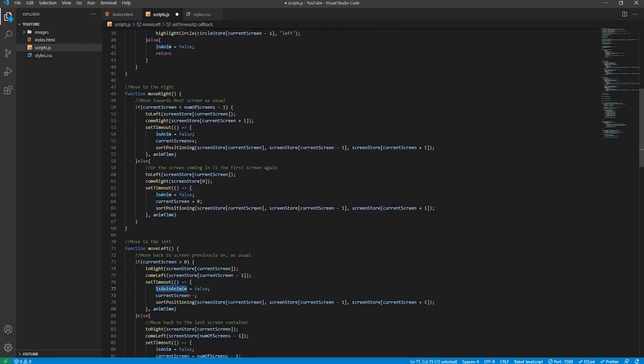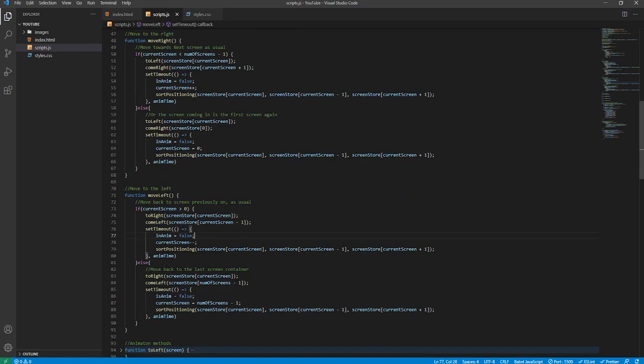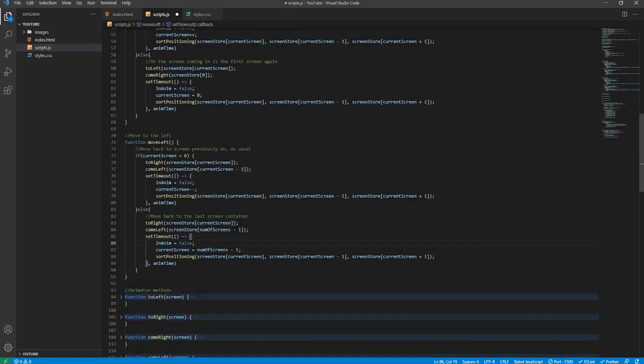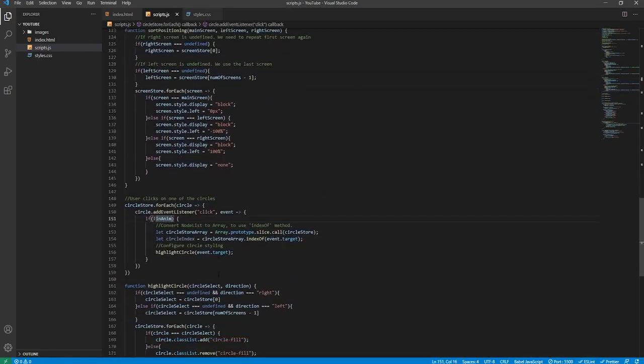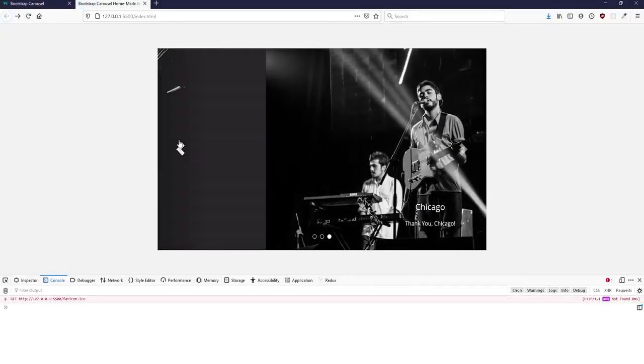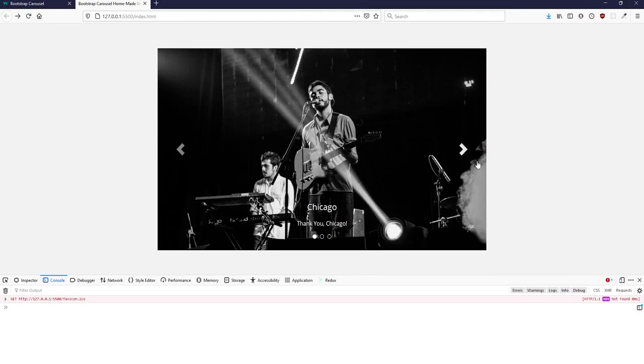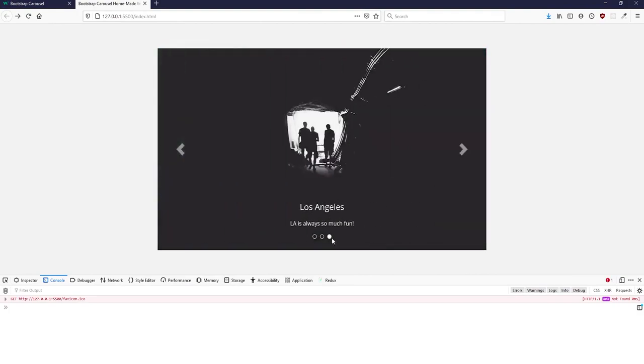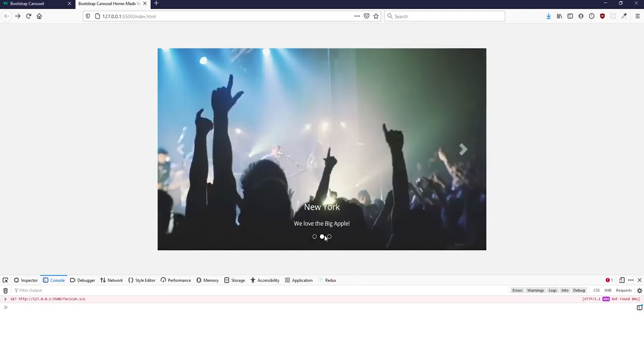The only reason why I discovered this error now is because this is the point where we can begin to test our carousel. I spelled it wrong here, no, we spelled it right here, so it should be working now. Go back to a carousel, and yeah, as you can see it's working. So in terms of when we press right now, should go back to the first image. As you can see, everything's animated well.